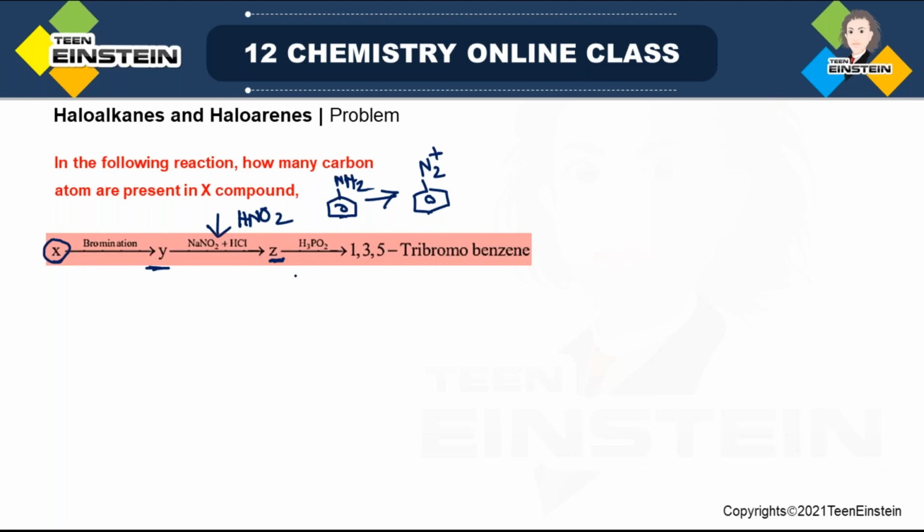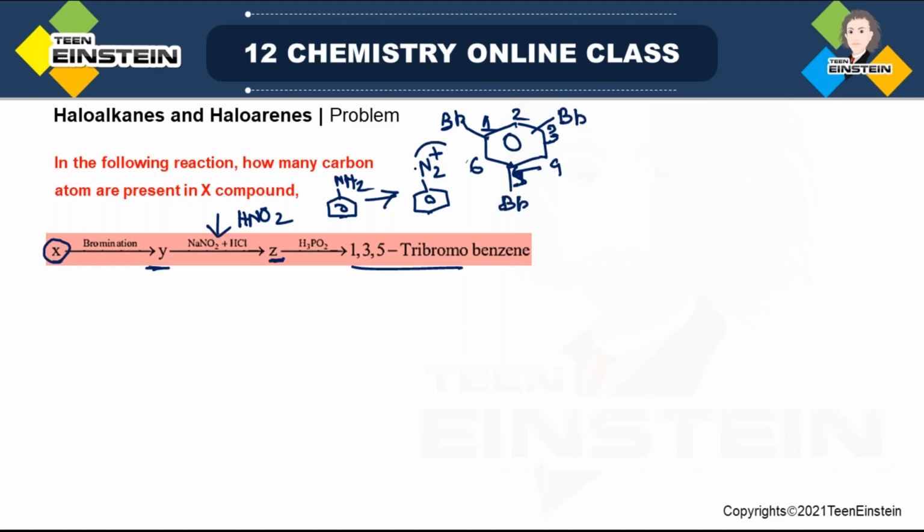Next stage you are using H3PO2. Now when you use H3PO2 on a diazonium ion, what happens? This N2 is replaced by H. And the final product is already given, the name is 1,3,5-tribromobenzene. That means it is a symmetrical molecule. You have benzene, these are the 1,3,5 positions. So at the 1,3,5 positions, 3 bromines. So this is the structure of the final molecule.